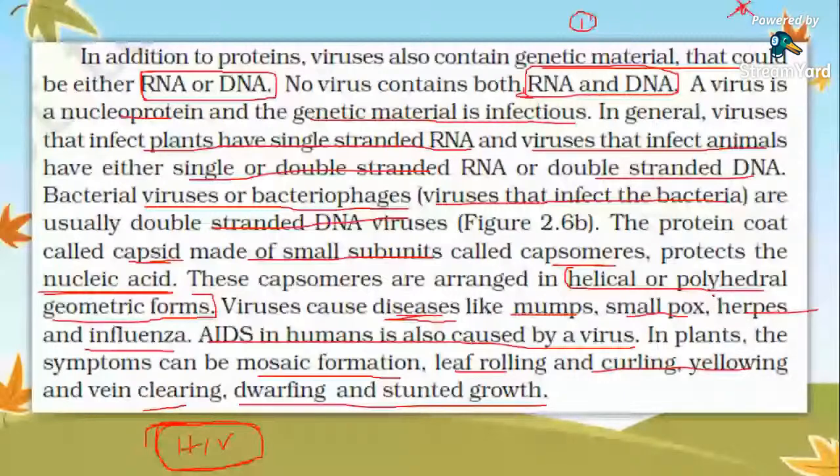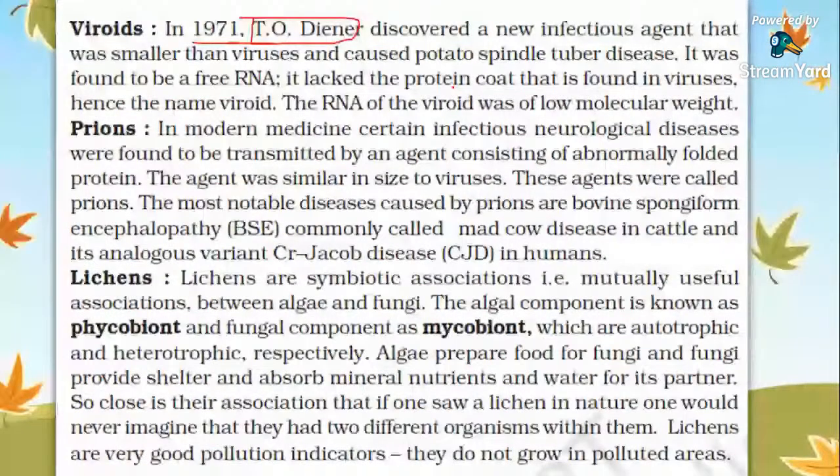Viroids. In 1971, another scientist, T.O. Diener, discovered a new infectious agent that was smaller than viruses and caused potato spindle tuber disease, where potatoes become spindle-shaped. It was found to be a free RNA and lacked the protein coat. Viroids lack a protein coat, hence the term viroid, and their RNA was of low molecular weight. Prions. In modern medicine, certain infectious neurological diseases were found to be transmitted by an agent consisting of an abnormally folded protein.